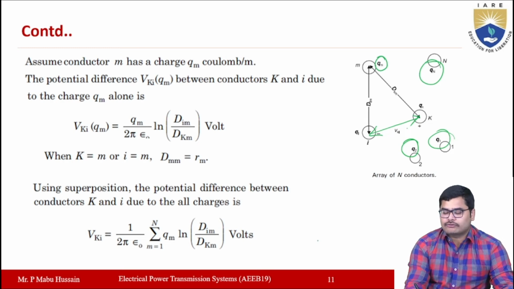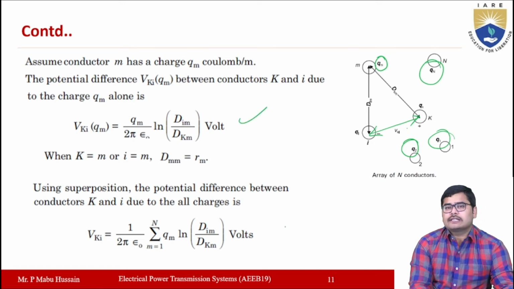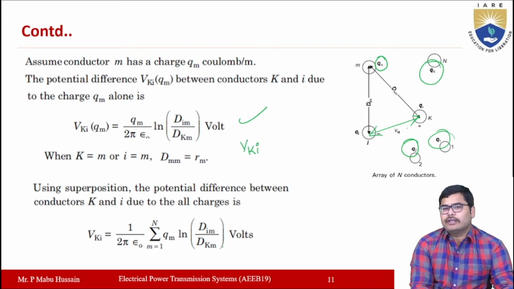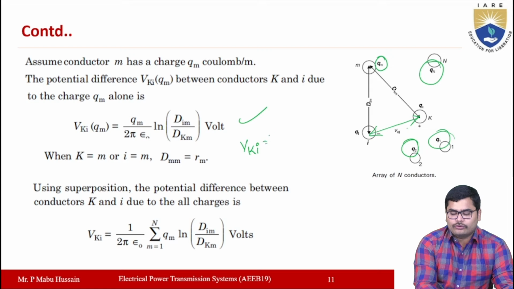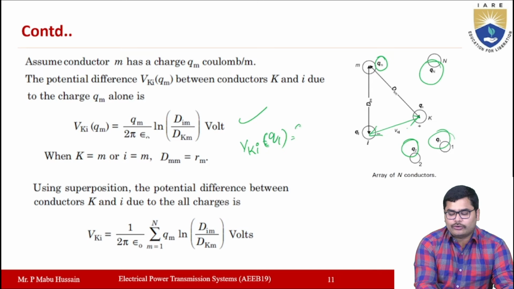If you take all the charges from q1 to qn, then you can have the number of equations like this, right? Suppose you want the potential difference Vki, which is the potential difference between the conductors k and i. Vki due to the charge on conductor 1, which is represented as q1, will be equal to q1 by 2 pi epsilon naught ln di1 by dk1.